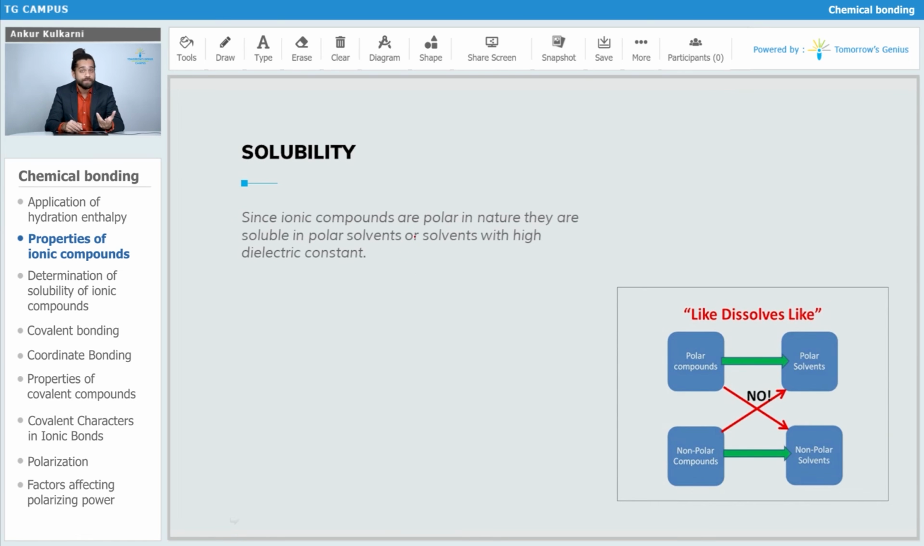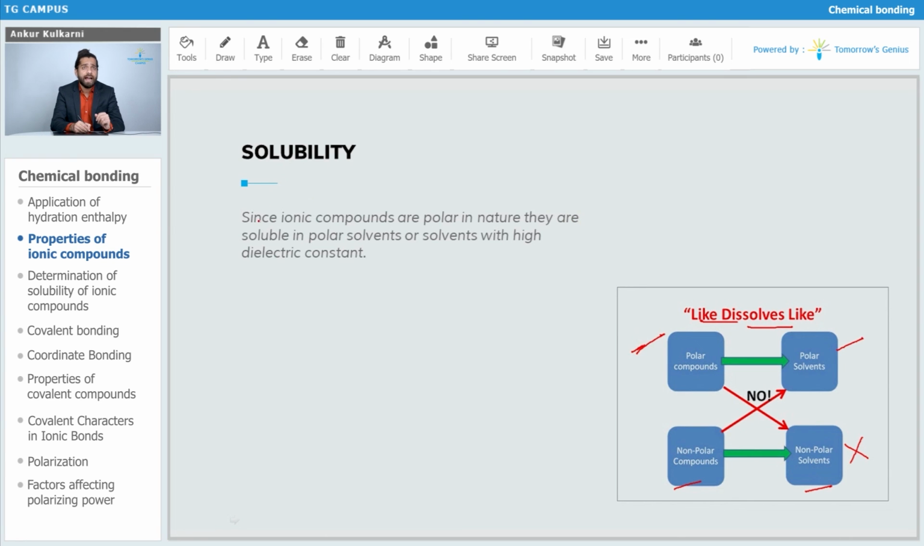Next is solubility. Now when we talk about solubility, always remember like dissolves like. What do you understand by like dissolves like? That means the polar compounds will get dissolved in the polar solvent and non-polar compounds get dissolved into non-polar solvents. Simple as that. So your polar compounds will not dissolve in non-polar solvent, and vice versa.